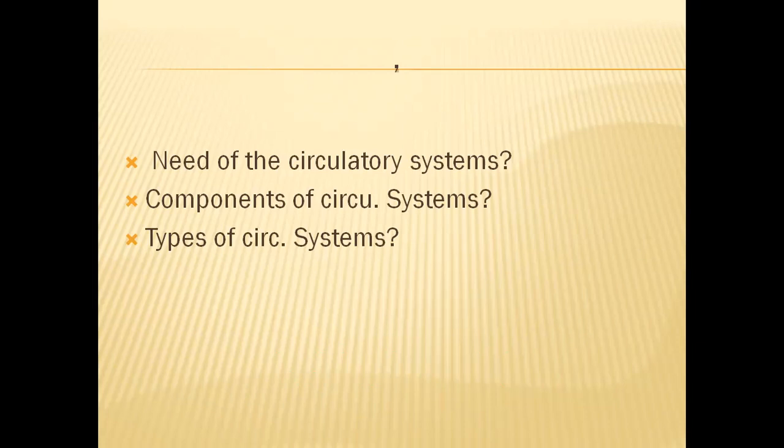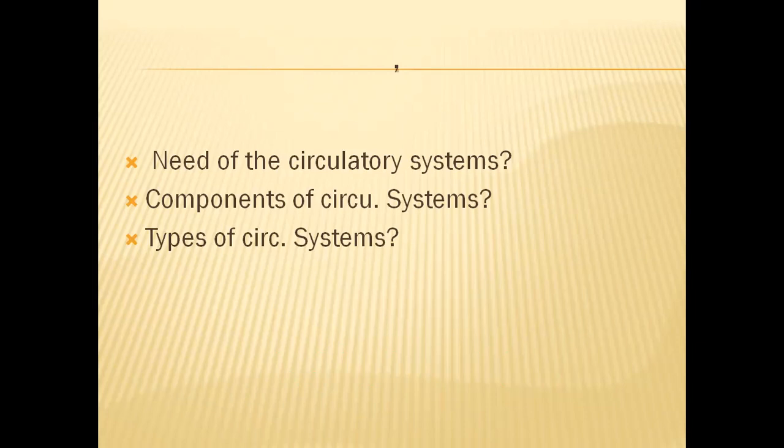Arteries take blood from the heart and supply blood to all other organs in the body. Veins collect blood from all tissues and send this blood to the heart. And connecting both, small blood vessels will be there. They are called blood capillaries.